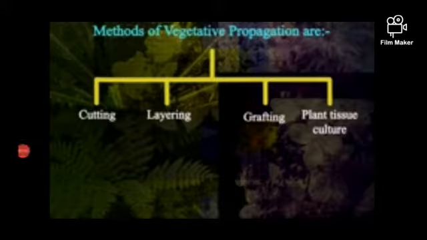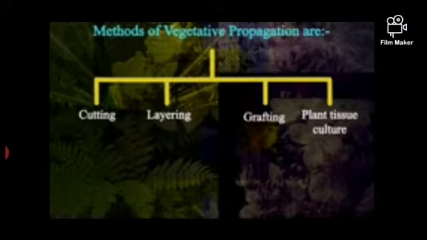Some of the advantages of vegetative propagation. Plants raised by vegetative propagation can bear flowers and fruits earlier than those produced from seeds. Such methods also make possible the propagation of plants such as banana, orange, rose and jasmine. Another important advantage is that all plants produced are genetically similar to the parent plant and have all its characteristics.